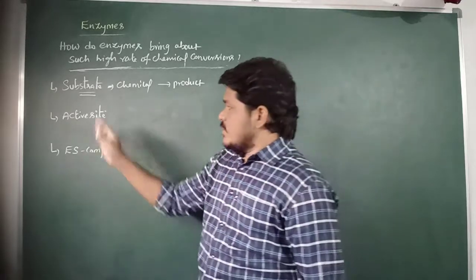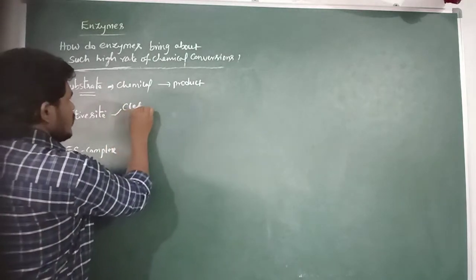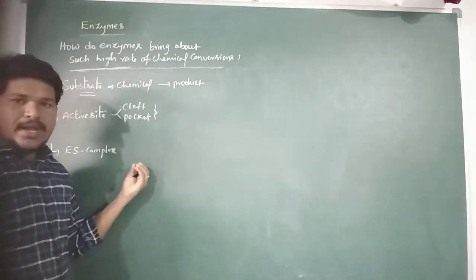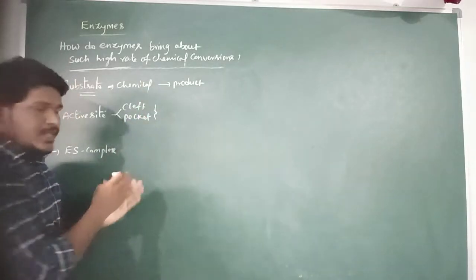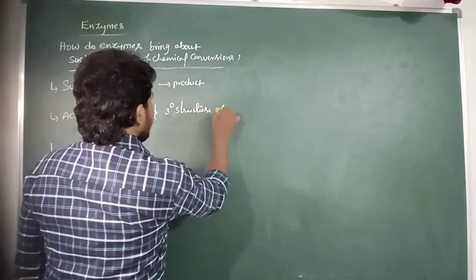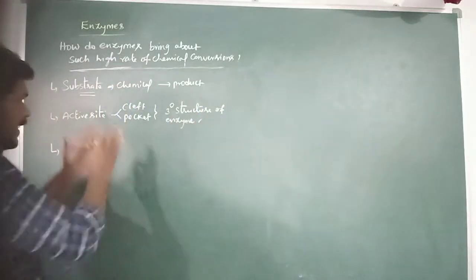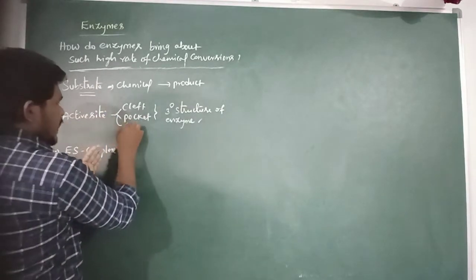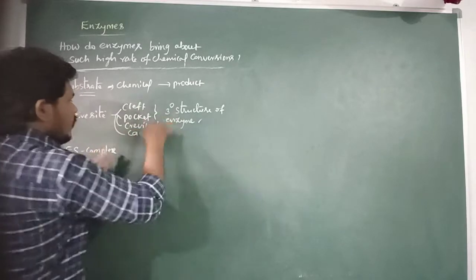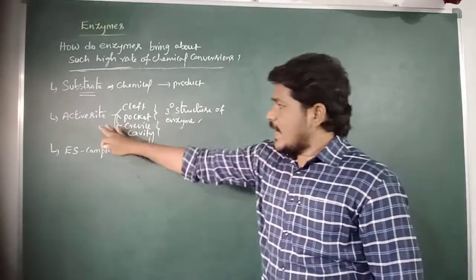The active site of an enzyme is nothing but a cleft or a pocket which is present in the tertiary structure of the enzyme. A cleft, pocket, crevice or cavity within the tertiary structure of an enzyme is referred to as the active site.